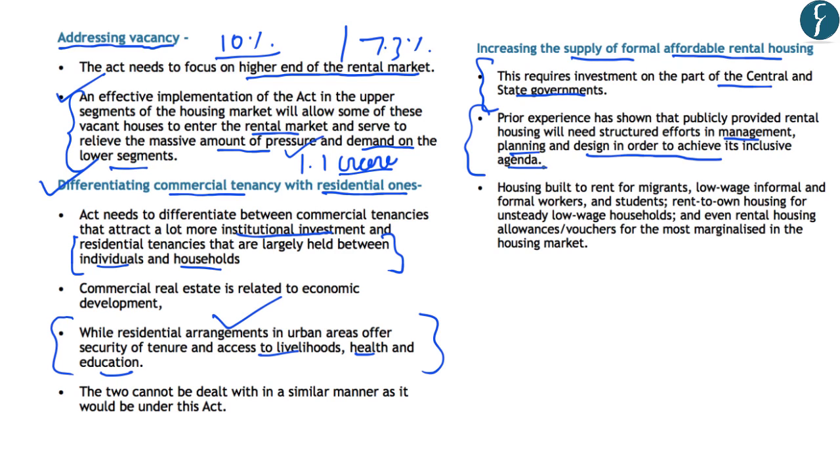And further, the government can draw inspiration from various examples of different countries. Many countries across the world have focused on housing built to rent for migrants, for low-wage informal and formal workers, students, rent-to-own housing for unsteady low-wage households, and even rental housing allowances or vouchers for the most marginalized in the housing market. So this will make the housing agenda more inclusive in nature. And that is how the supply of formal affordable rental housing can be achieved by the government.